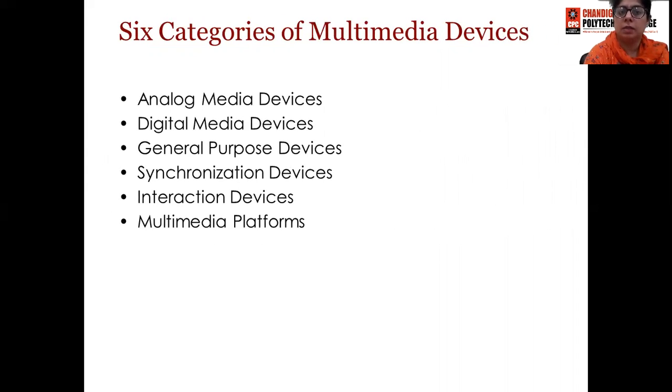Next, we can see 6 categories are there for multimedia devices. First one is analog media devices. Second, digital media devices. Third, general purpose devices. Fourth, synchronization devices. Fifth, interaction devices. And sixth, multimedia platforms.